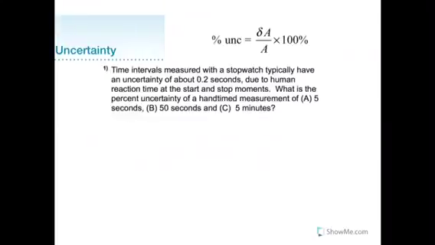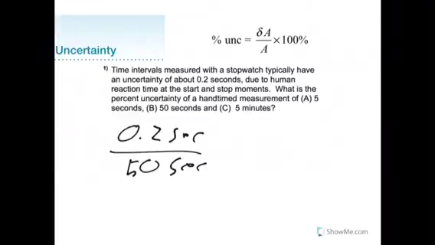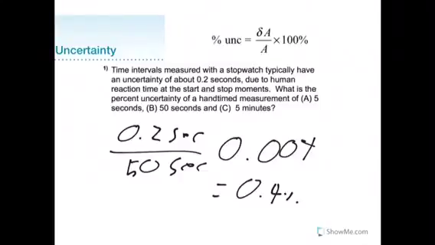Moving on to letter B, we have the same value for uncertainty, but now a larger value for A. So we plug that into our calculator, and we get 0.004. And if we multiply that by 100, we get 0.4%.